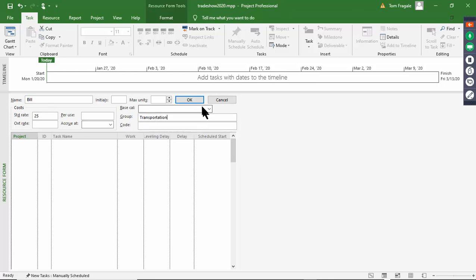Good. Okay, good. And then we have Pat, and Pat is part of construction. Good. And let's say we have Terry, and Terry is part of construction as well.